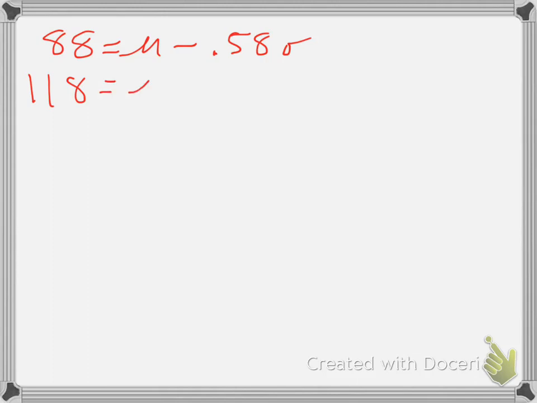Sorry, I'm backtracking here, but all you needed was another step, and you'd get it in that form. So we had 88 equals the mean plus our first z, which is actually a minus z, so that's minus 0.58 times sigma, and the other score was 118 equals the mean plus 2.33 sigma.